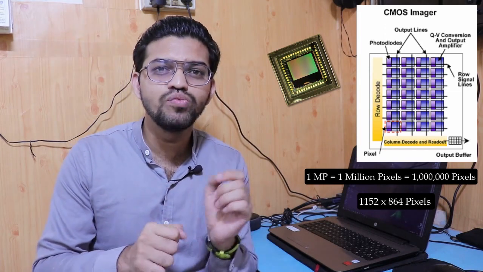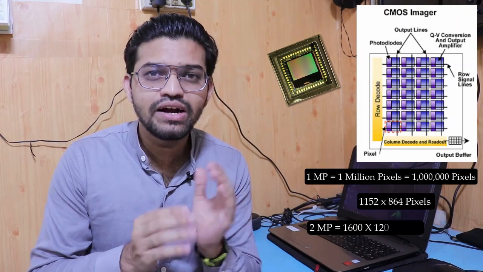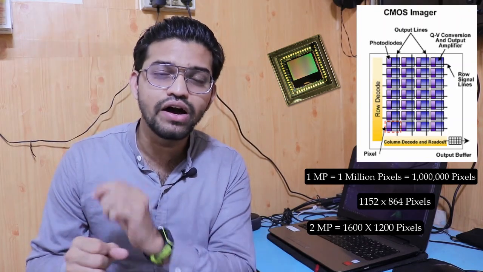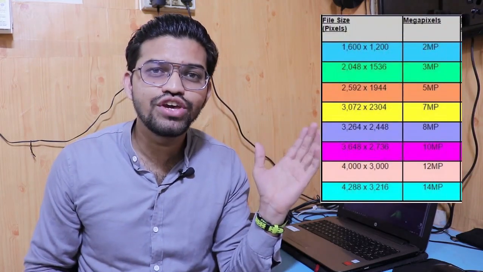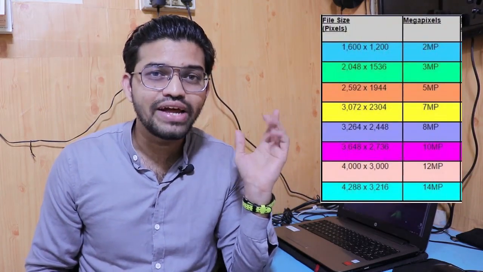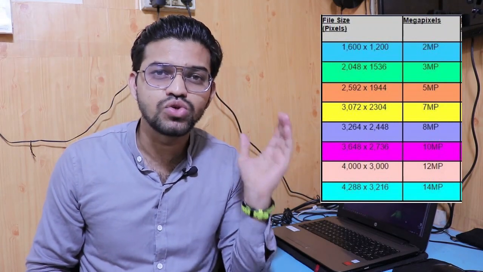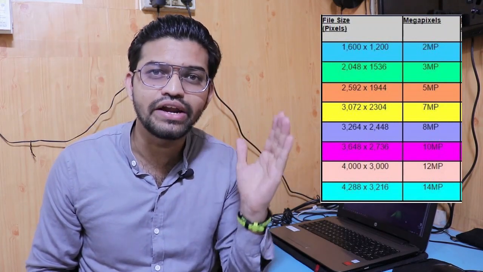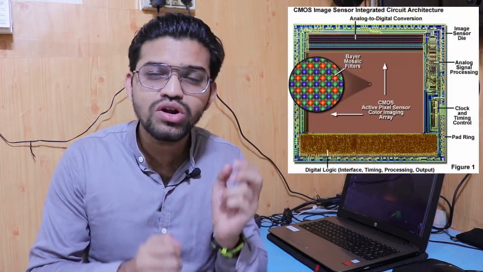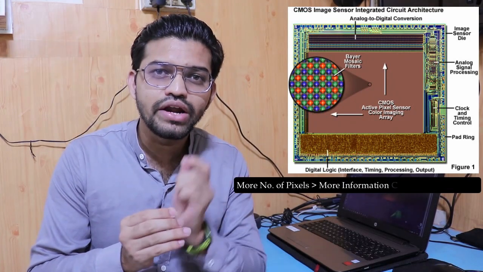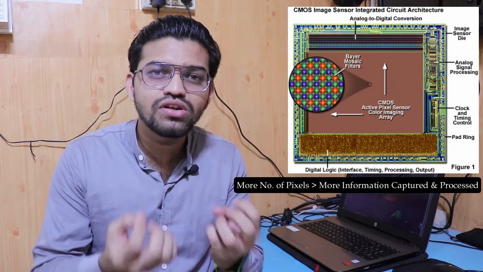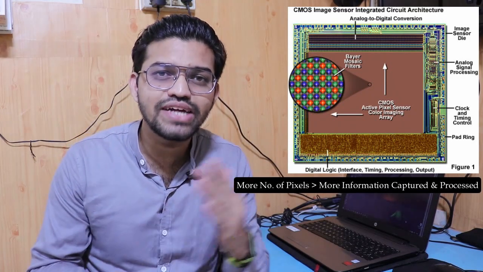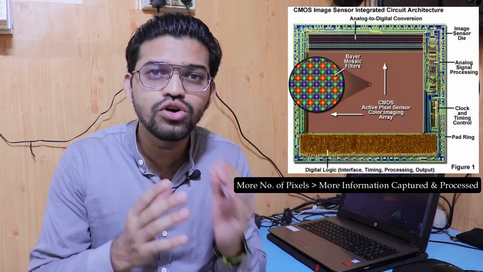Similarly, for 2 megapixels, 1600 by 1200 pixels are arranged in that image sensor. Similarly you can see over here for 3.2 megapixels, 8 megapixels and 12 megapixels, this is the number of pixels arranged. So guys, one factor that is taken into consideration: the more pixels are arranged, the better they capture the light and the better they process that information, and you get a good image which has a higher resolution.